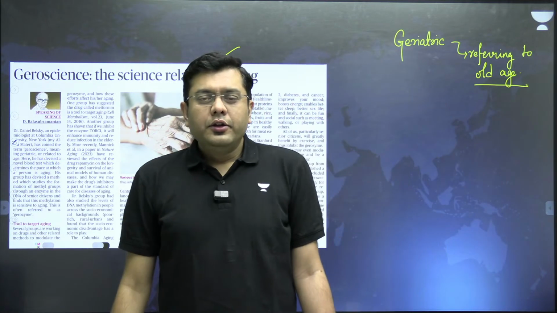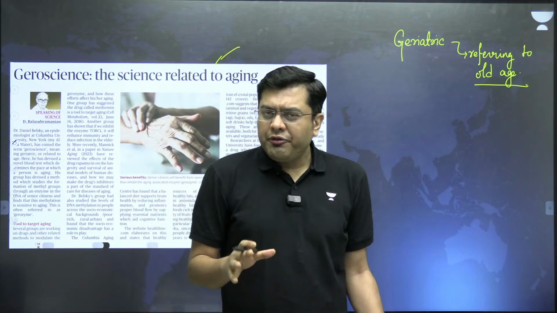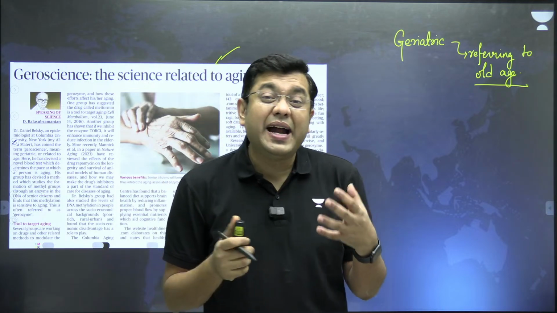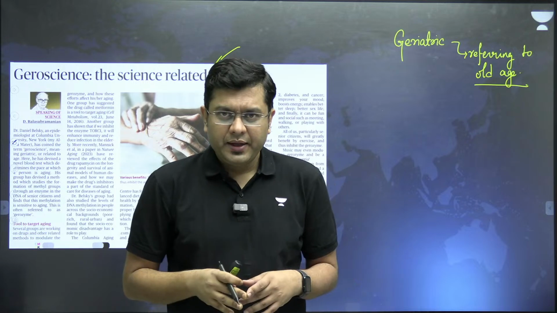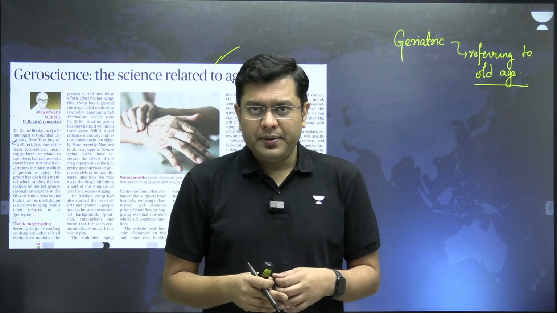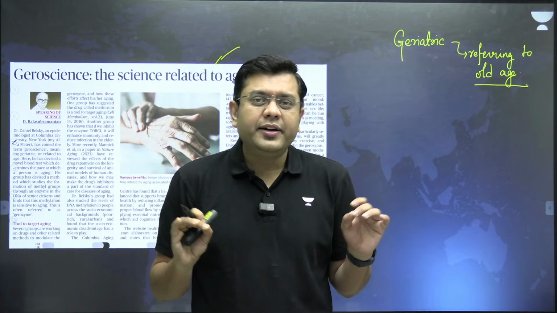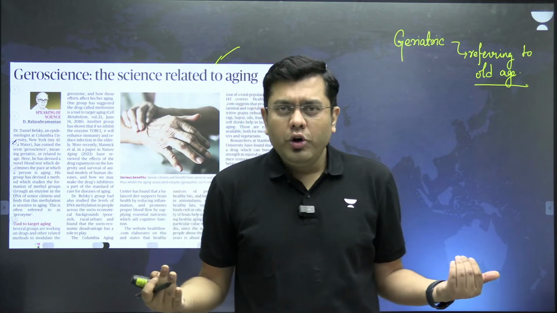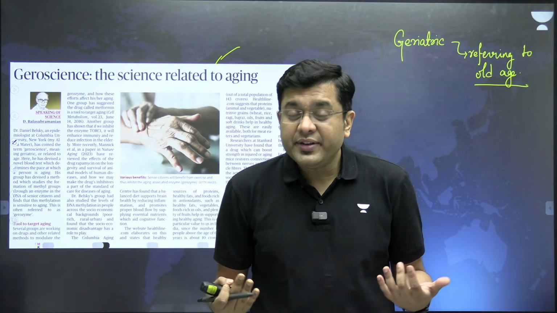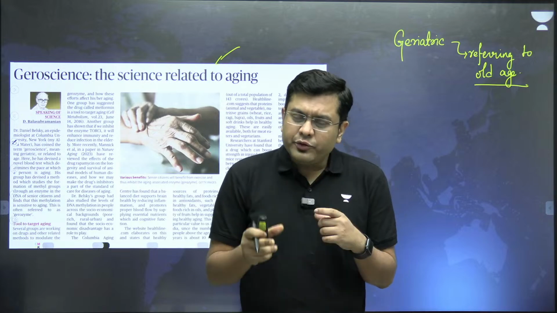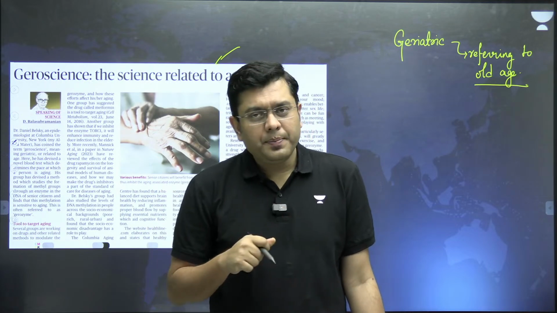Here, you have a group of scientists working towards understanding the process of aging. How does that aging happen? Because eventually, the psyche of the human mindset is: you don't want to grow old, you don't want to age, isn't it? Everybody wants to reverse that aging process. So that is where geroscience is an area being worked upon.